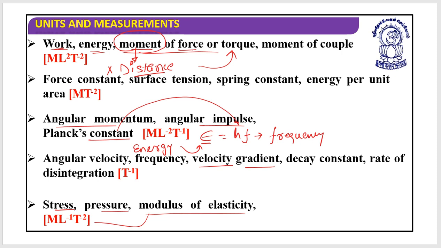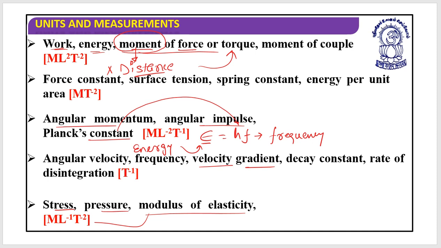What is a gradient? As we discussed previously in the second or third lecture, when the word gradient is there, it is divided by distance. That is what we call a gradient. Decay constant and rate of disintegration all represent time inverse, second inverse.